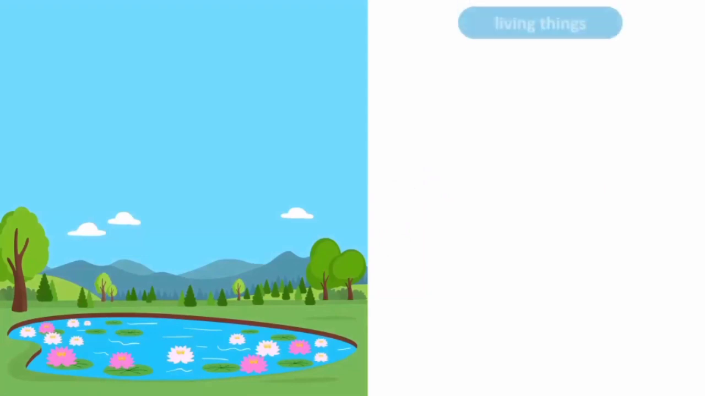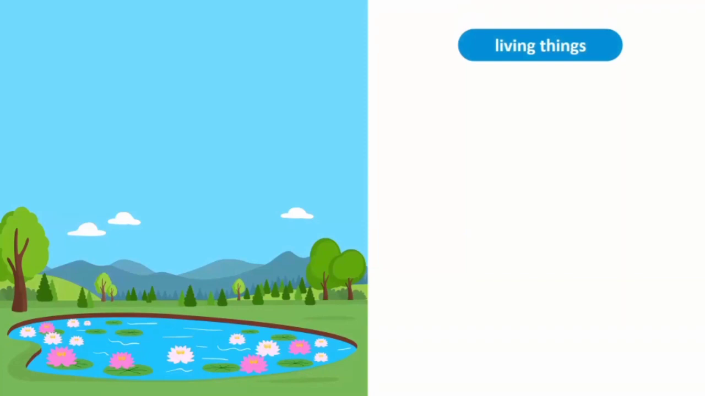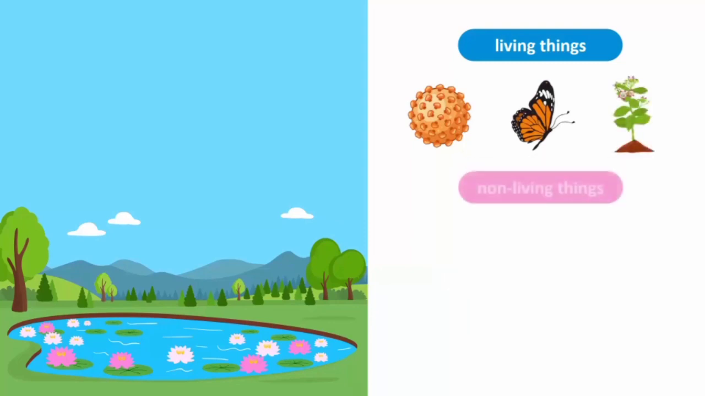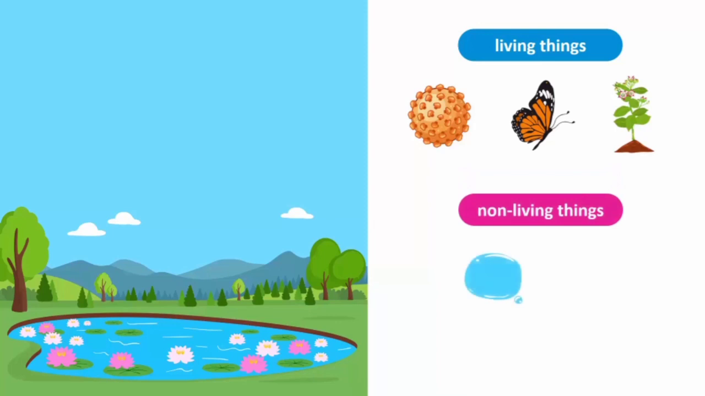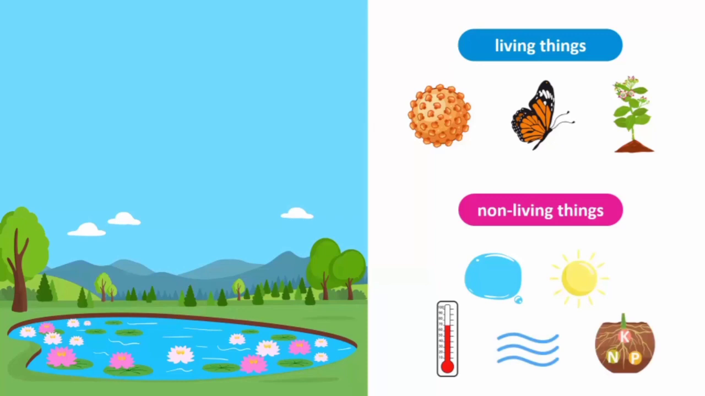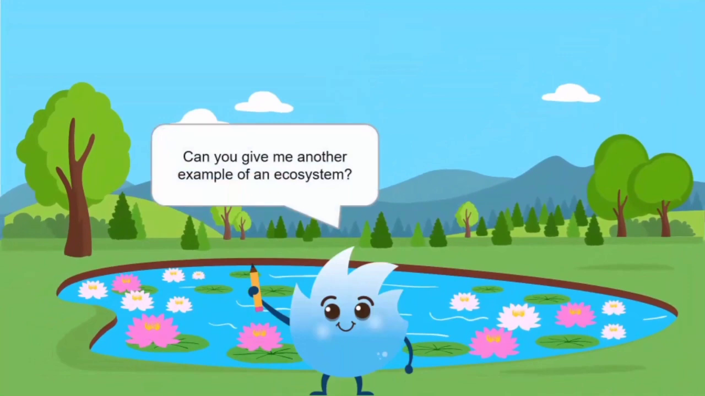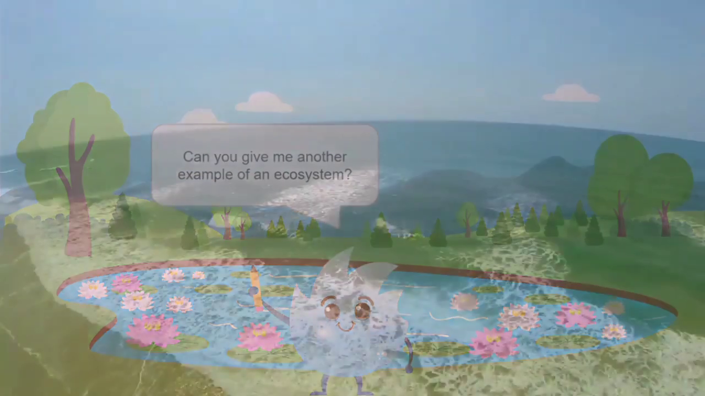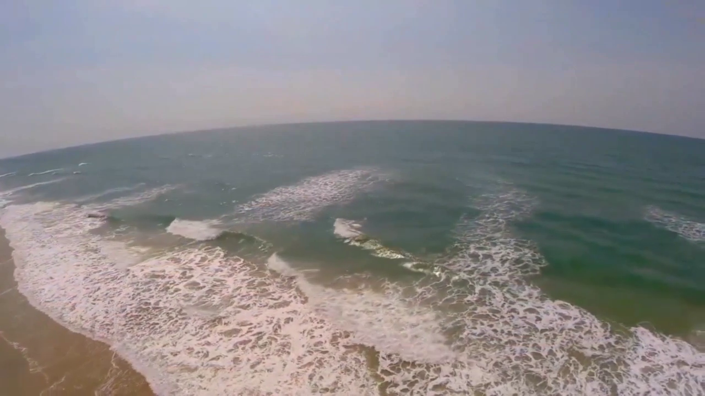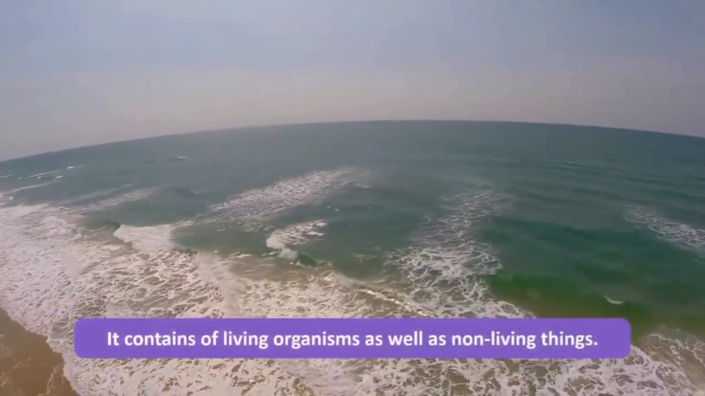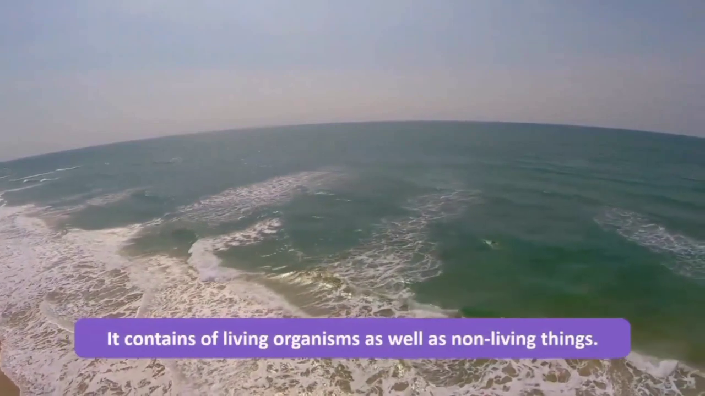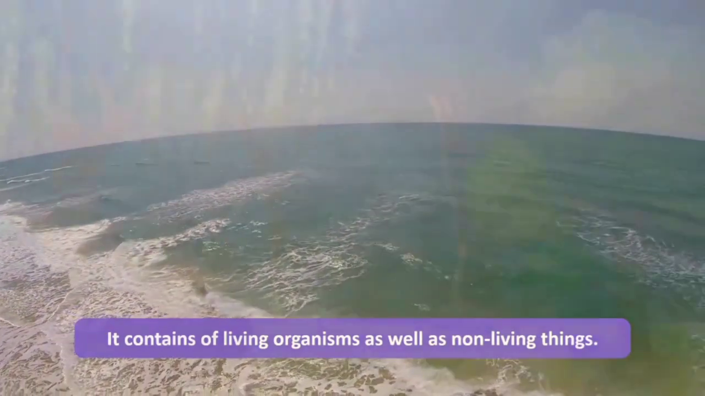We have observed that there are many different types of things in the ecosystem, from microorganisms to insects and plants. These living things depend on non-living things like water, sunlight, temperature, air, and nutrients for their survival. Can you give me another example of an ecosystem? Well, the ocean is also an example of an ecosystem. It consists of a countless number of living organisms as well as non-living things.